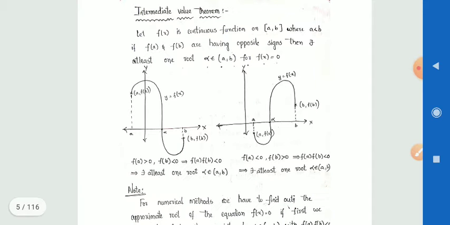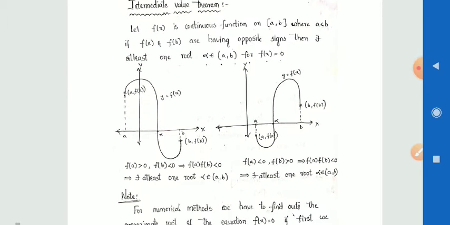Here the intermediate value theorem is used for finding the roots. Let f(x) be a continuous function on the closed interval [a, b], where a is less than b.